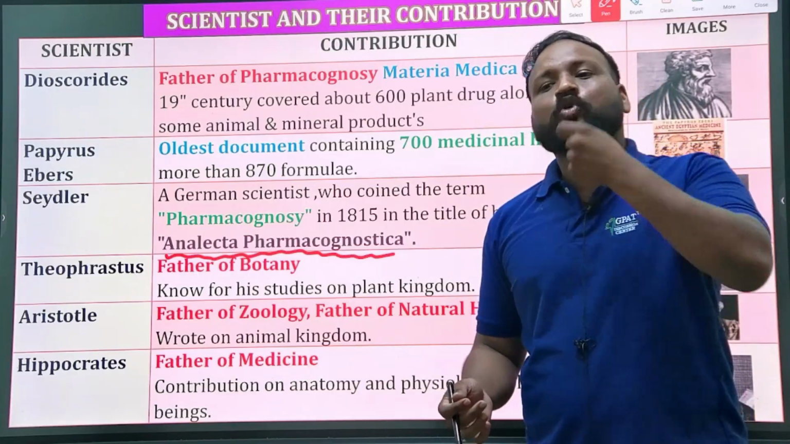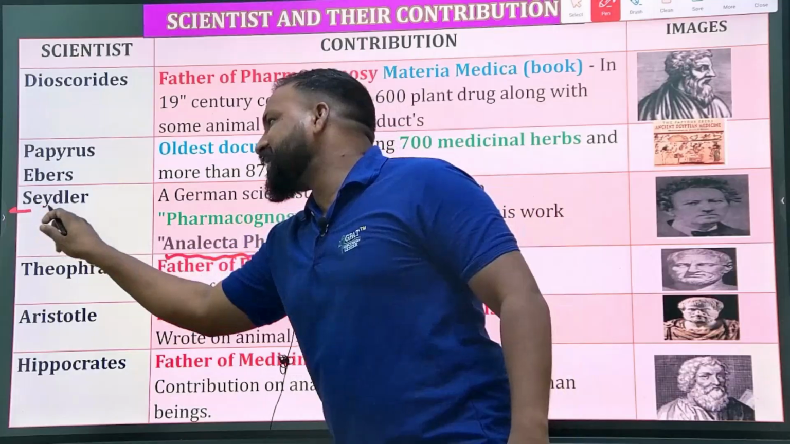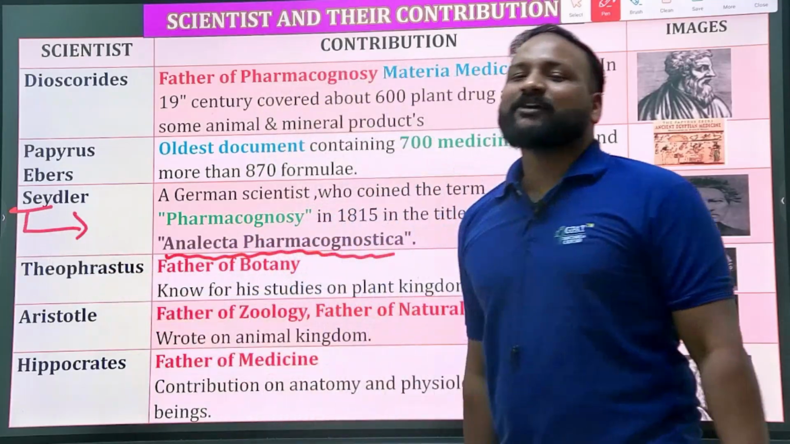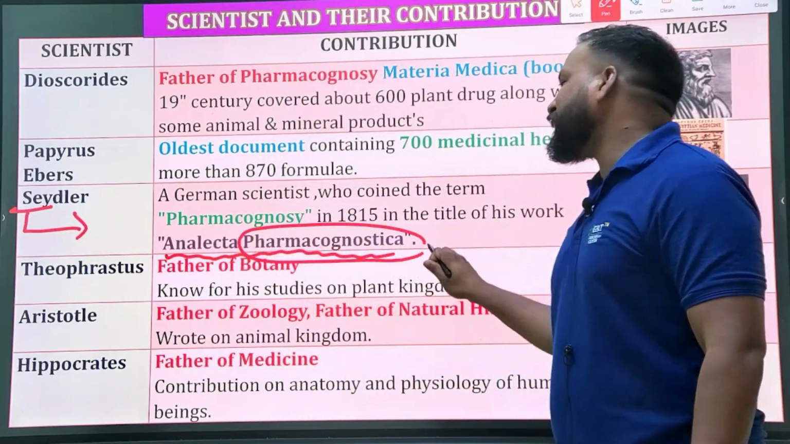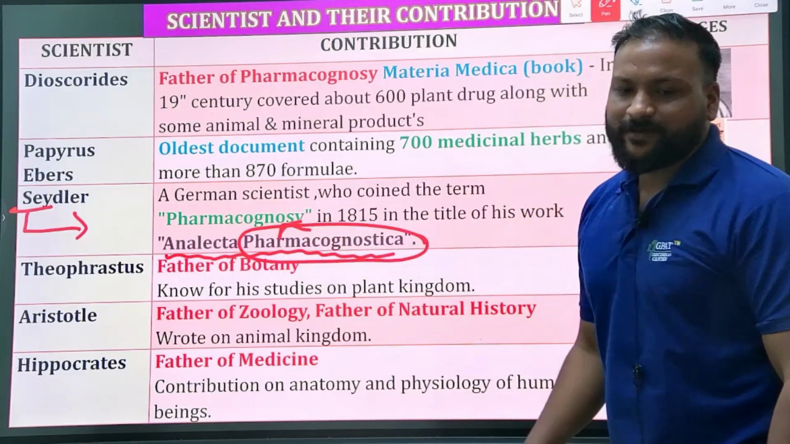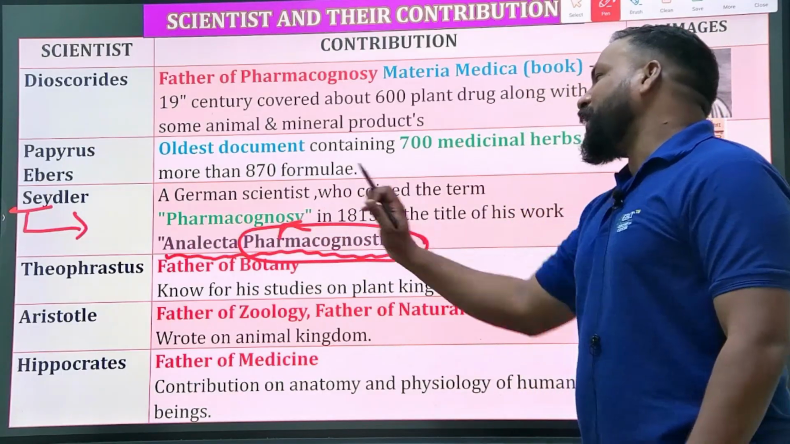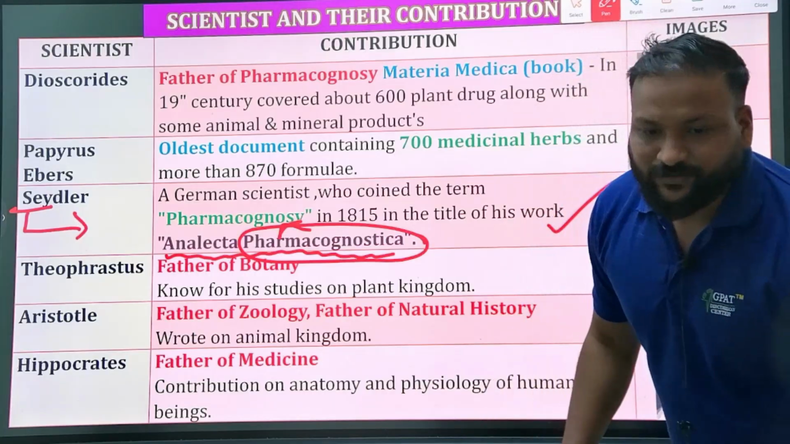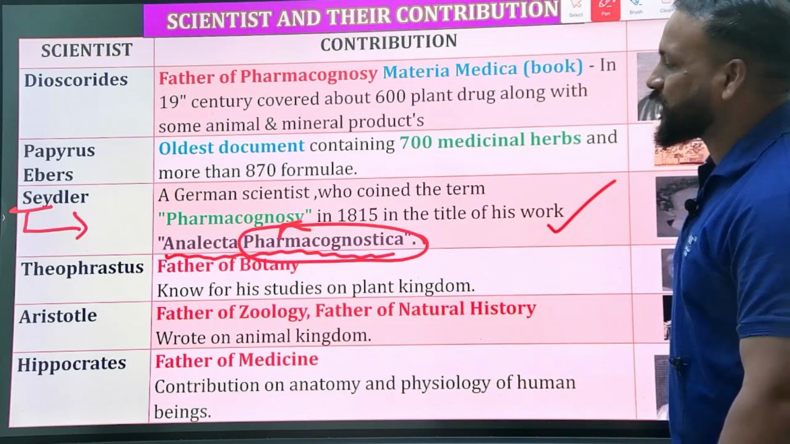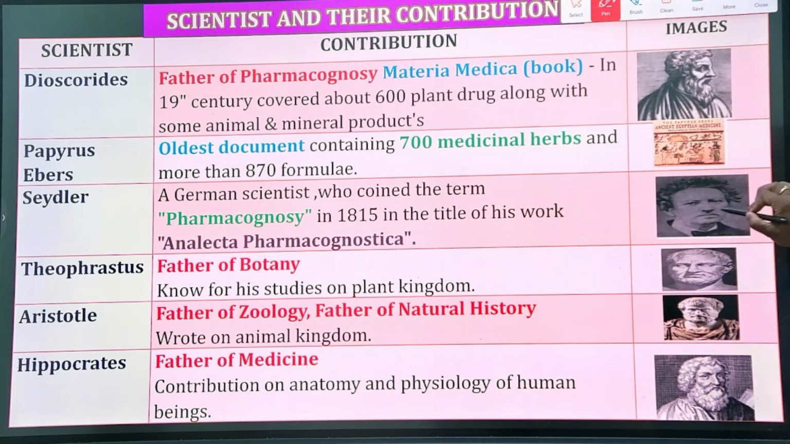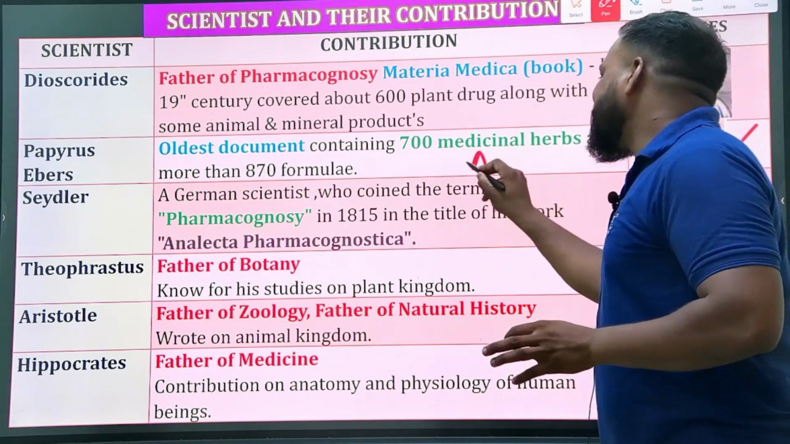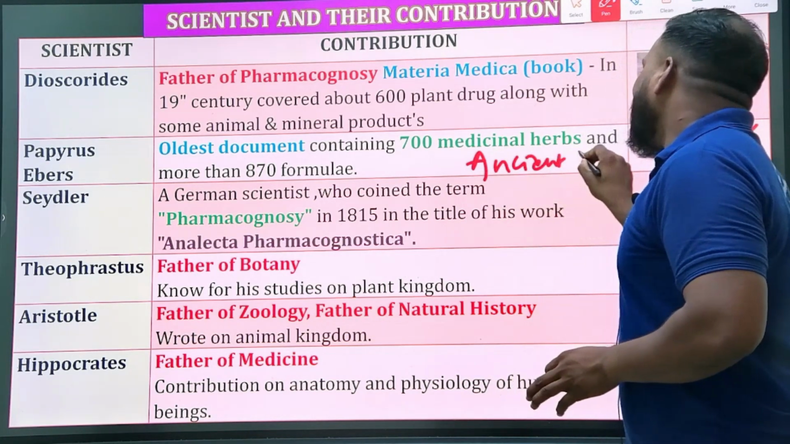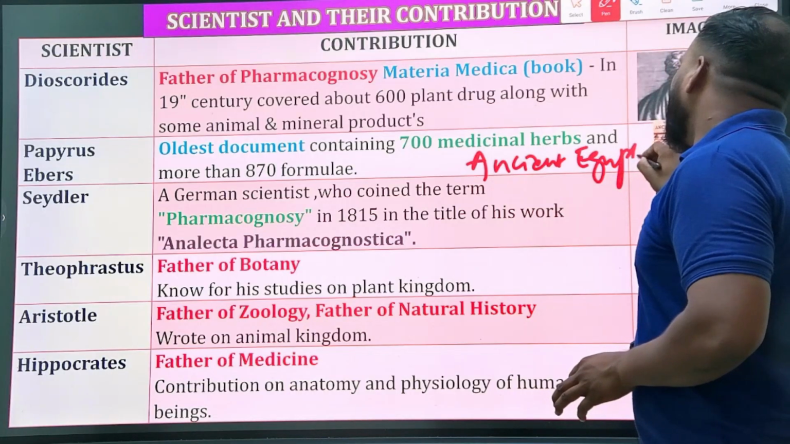Seydler is the first person who coined it, in Analecta pharmacognostica. From that, this word was derived, in 1815, by the German scientist who coined the term pharmacognosy in the title of his research work called Analecta pharmacognostica. Clear? So he is C.S. Seydler, and this is the Papyrus Ebers, an ancient Egyptian medicine book.